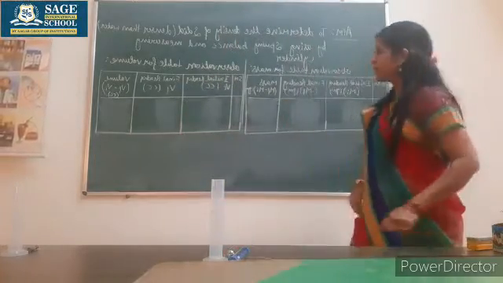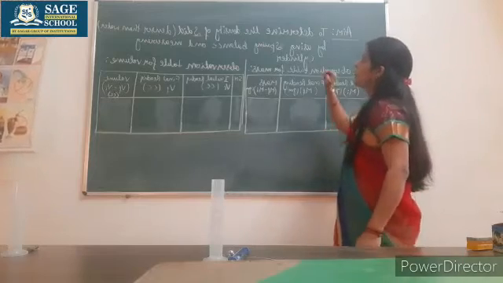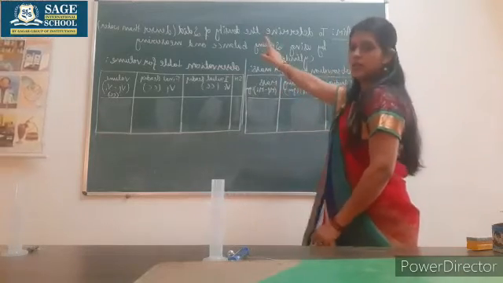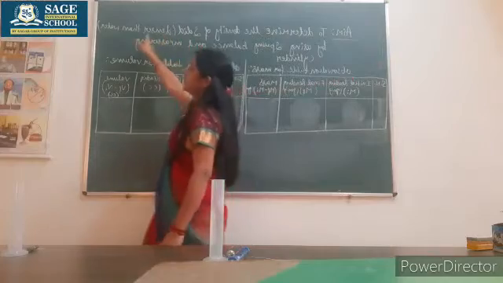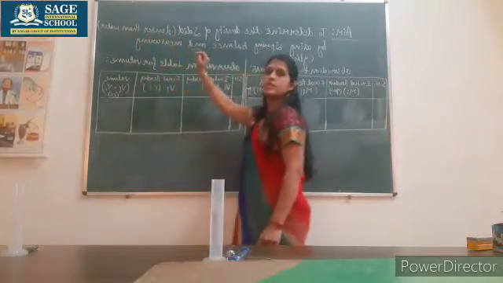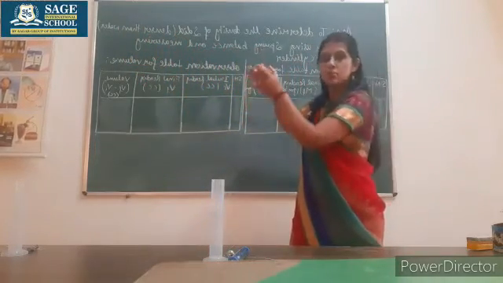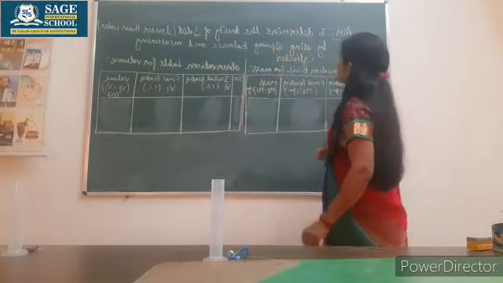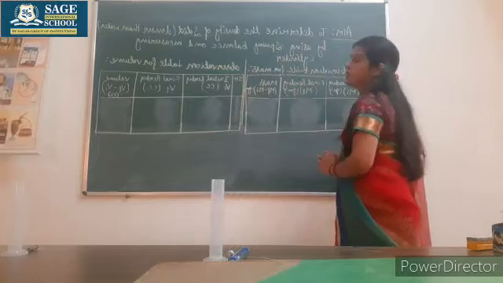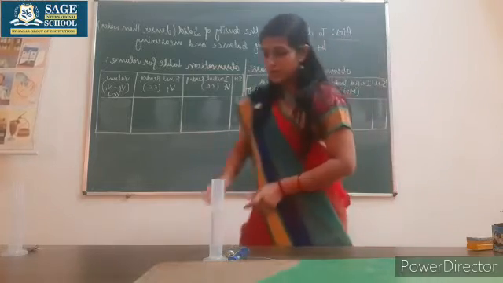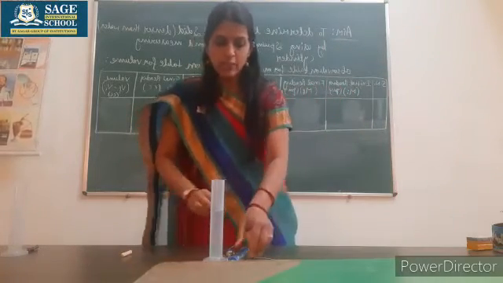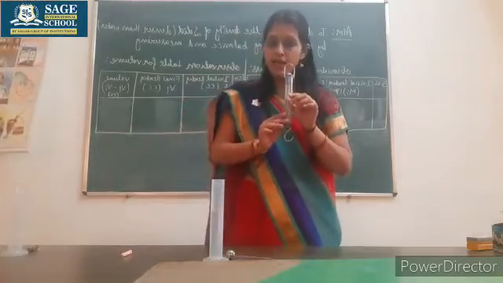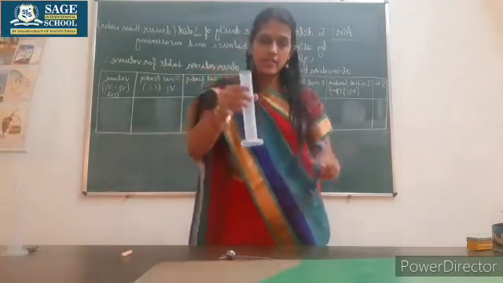The aim of the practical, which is written on the board, is to determine the density of a solid, and in brackets I have written denser than water. It means the solid body which I have chosen has a density more than water. So, to determine the density of the solid by using a spring balance and a measuring cylinder. The requirement for this practical is the spring balance and measuring cylinder.